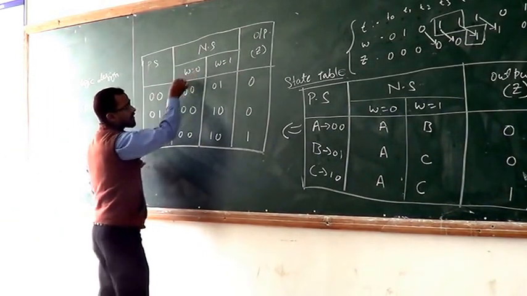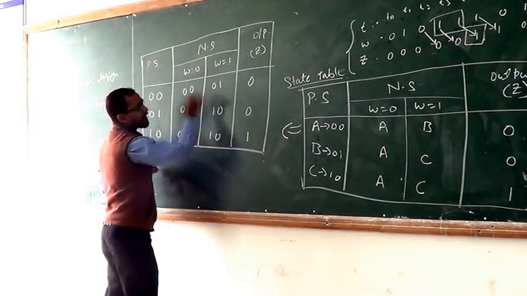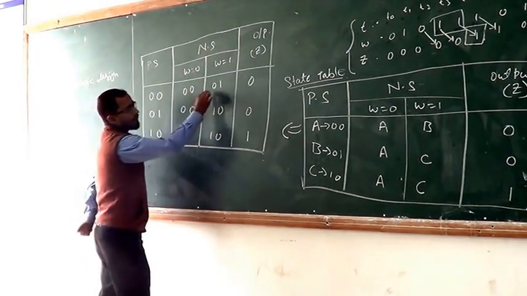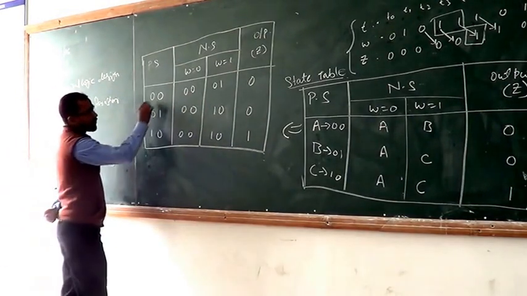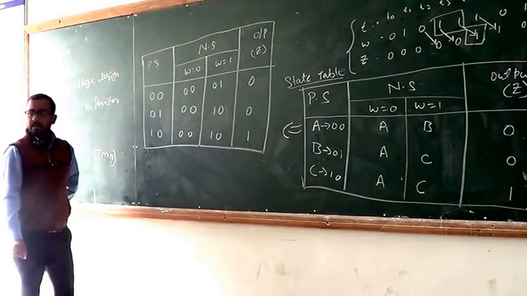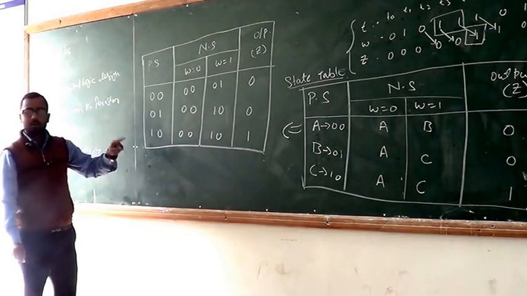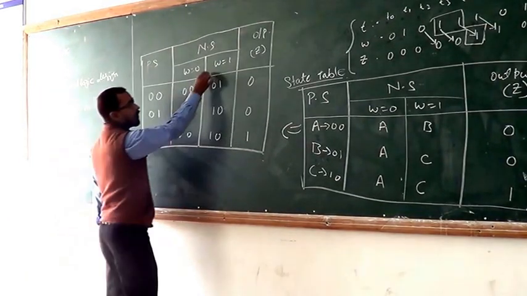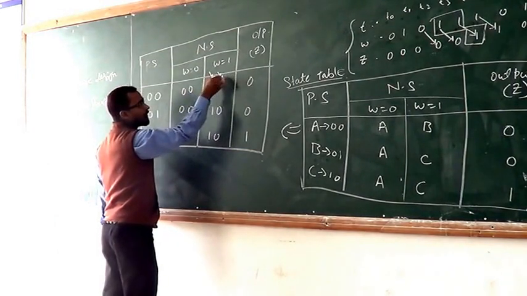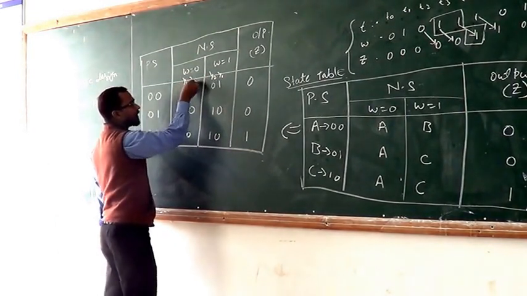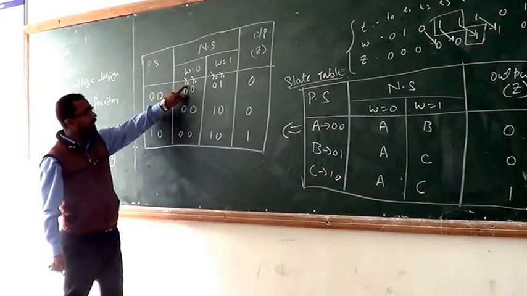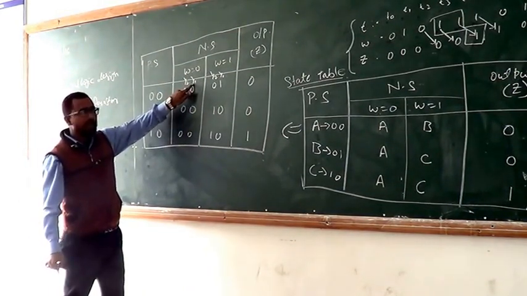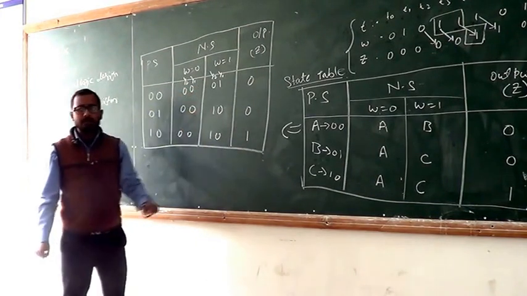Let's consider this next state, where there are 2 bits, the first bit and the second bit. In the present state, also 2 bits are there. Due to the 2 bits, let's consider them as y2, y1. In the next state, we consider capital Y2, capital Y1.